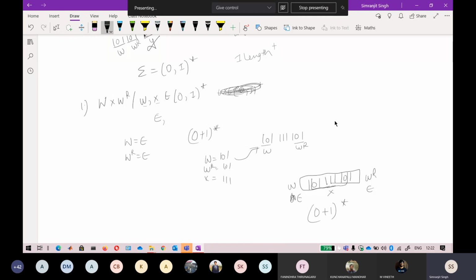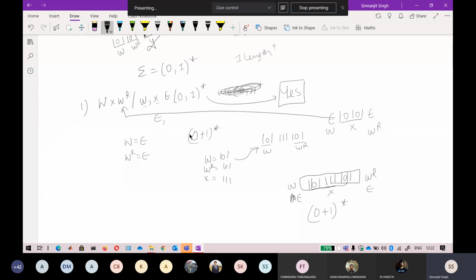So some strings like 101, 101, I can say this also belongs to the language WXWR, because in this one the epsilon is W and the epsilon is WR, and the remaining part belongs to X. Okay, so that is why this language is also regular. Yes, this is also a regular language.